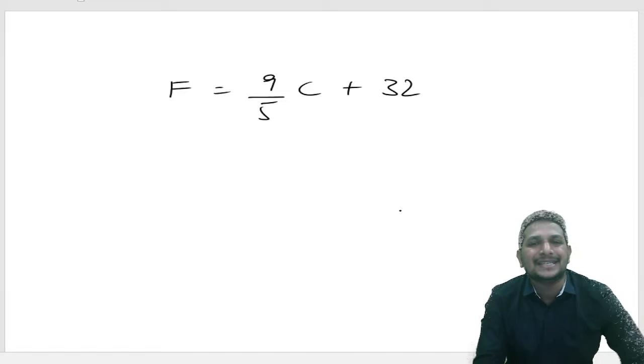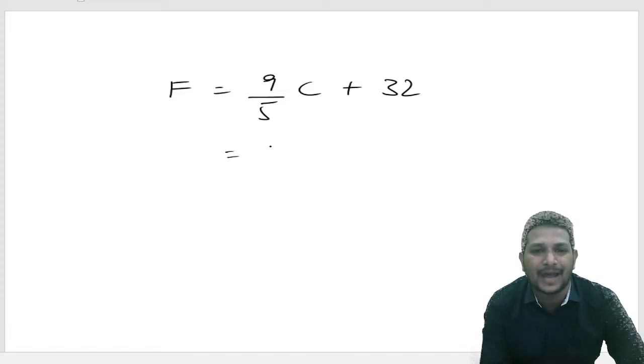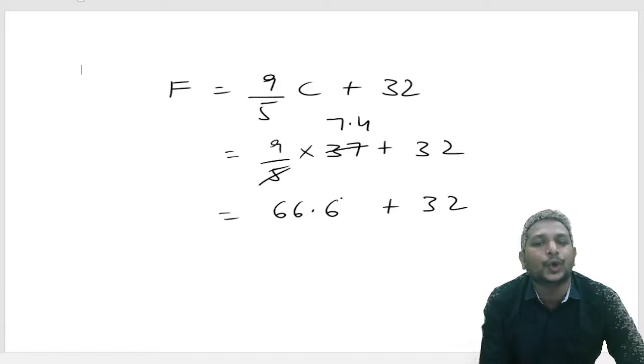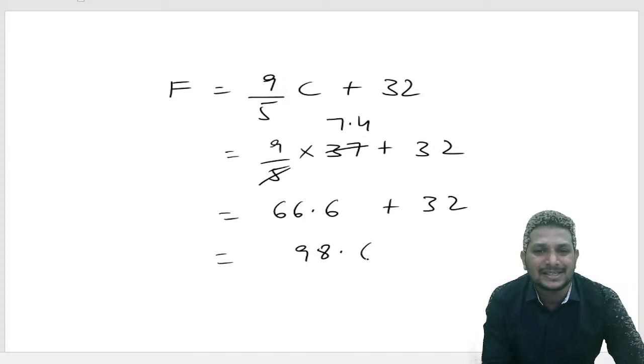Everyone knows this conversion: degree Fahrenheit equals 9 by 5 of C plus 32. As C, the Celsius value, they gave 37. If I cancel this 37, 5 sevens are 35 and 2 remains, giving 7.4. So 9 times 7.4 gives 66.6, plus 32, which is nothing but 98.6.